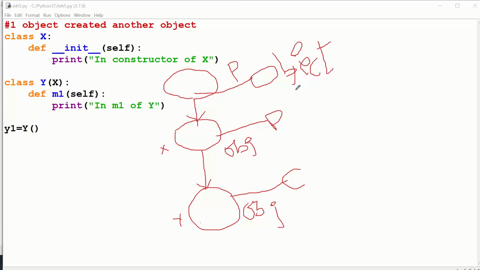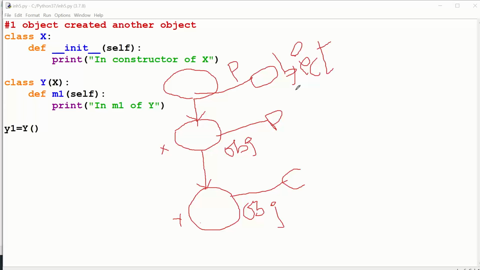Object class by default gets inherited into every other class of Python. Are you understanding? So this is called the supermost class in Python. If you know the concept of Java, in the Java language also the same concept holds. Every class of Python gets inherited with the object class properties.